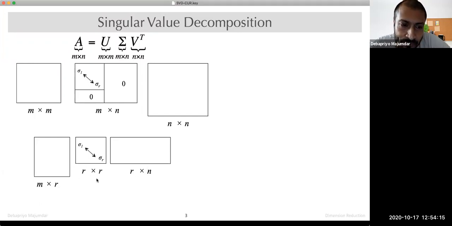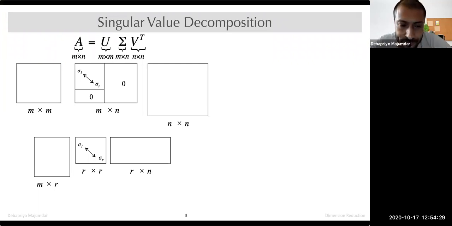Sigma V transpose is R cross N. So you have your data in R dimensions. Okay, the matrix has rank R, you have data in R dimensions. Now if you transform into M dimension, then you get back your original representation which you got in real life. We will actually show this in the hands-on in the notebook with our set of points.